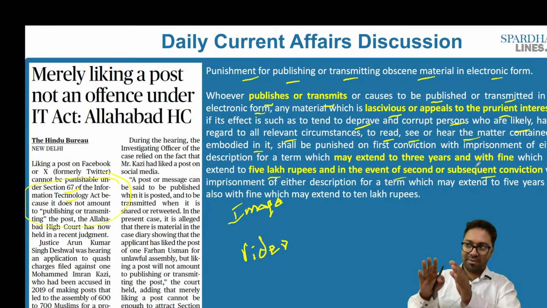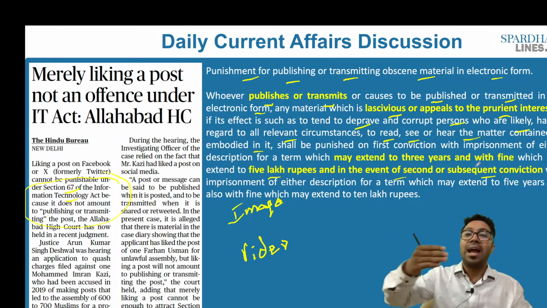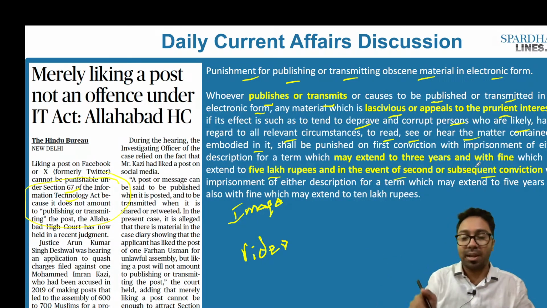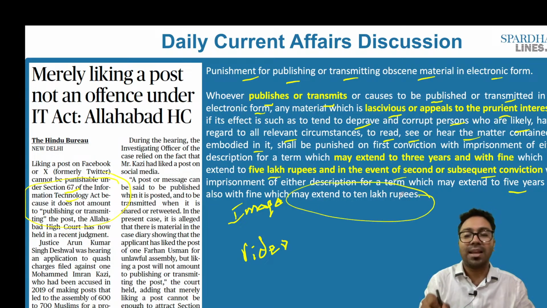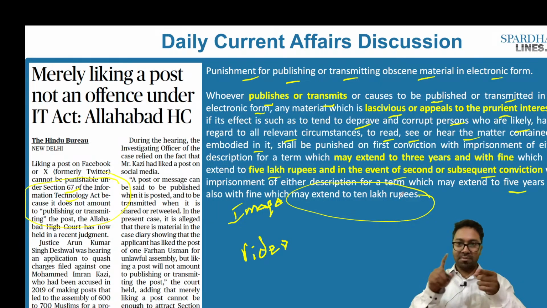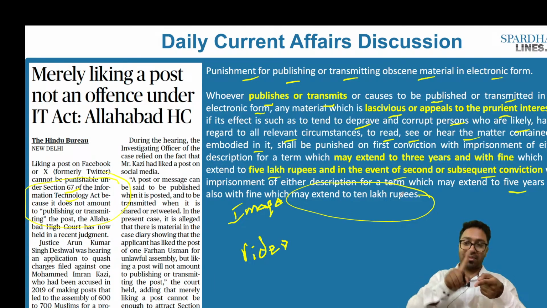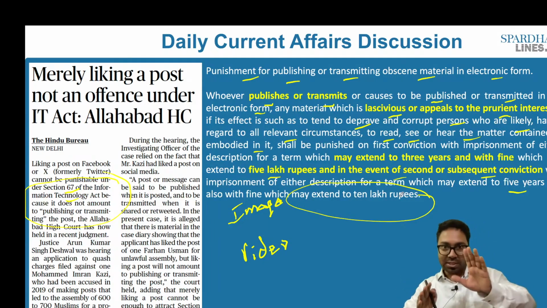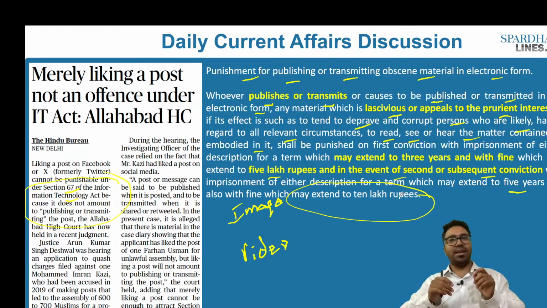So the first time, he will have imprisonment of 3 years with fine which may extend up to 5 lakh. In the event that he is convicted a second time or subsequently, the imprisonment may extend to 5 years and also with fine which may extend up to 10 lakh rupees. So for the first time it is 3 years, and for the second and subsequent time it is 5 years, and the fine for the first time is about 5 lakh, and in the subsequent time it may extend up to 10 lakh rupees. This is Section 67 of the IT Act.